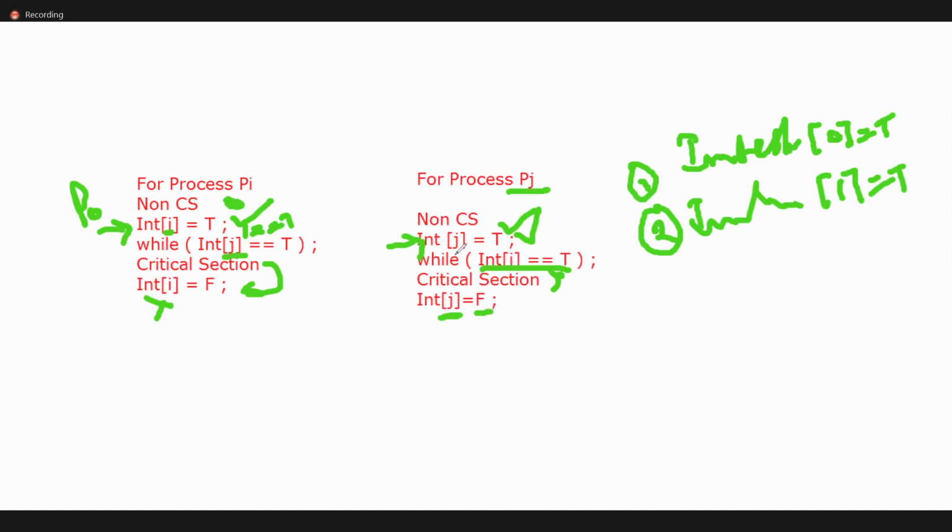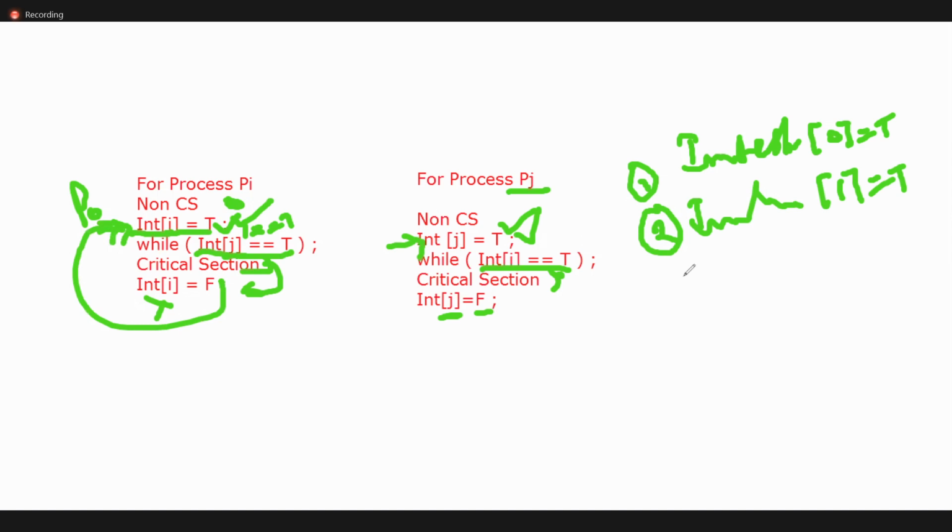Is it clear, this example? So the first person is interested, but that one is looking whether someone else is interested or not. If someone is interested, it will wait. Then the second person will execute, and finally the second person sets it to false. The second person will enter and again give the chance to the next person. This is the interested variable.